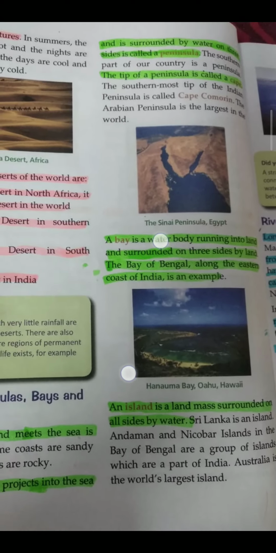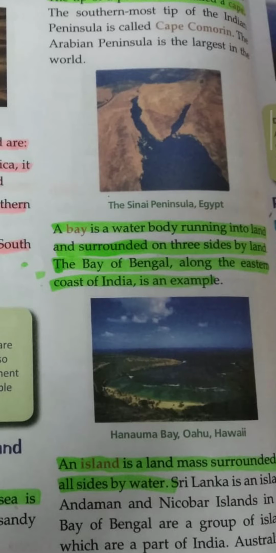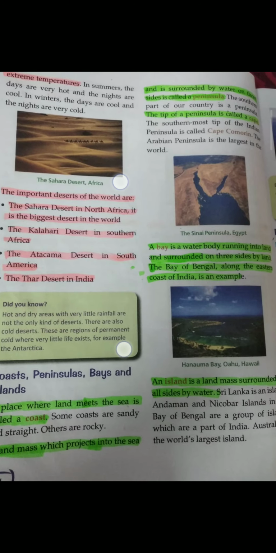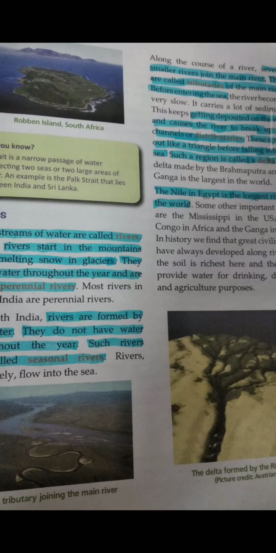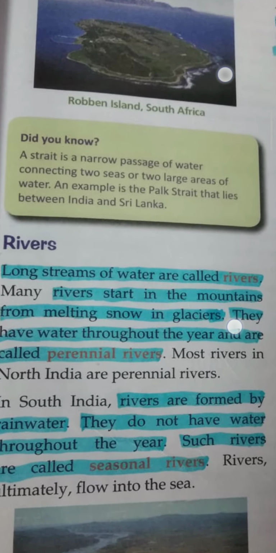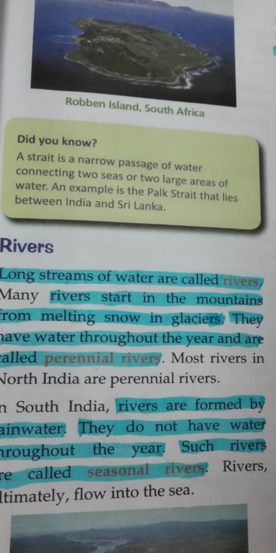Now, island. An island is land which is surrounded by water from all sides. Sri Lanka is an island. The Andaman and Nicobar Islands in the Bay of Bengal are a group of islands which are part of India. Australia is the world's largest island. This is the picture of Robben Island in South Africa.